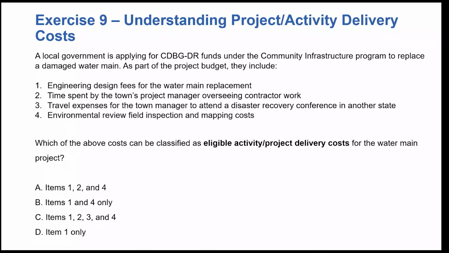So, which of the above costs can be classified as eligible activity or project delivery costs for the project? Is it A, items 1, 2, and 4, or B, just 1 and 4, engineering design fees or environmental review inspections, or C, all of the items, or D, only the engineering design fees?